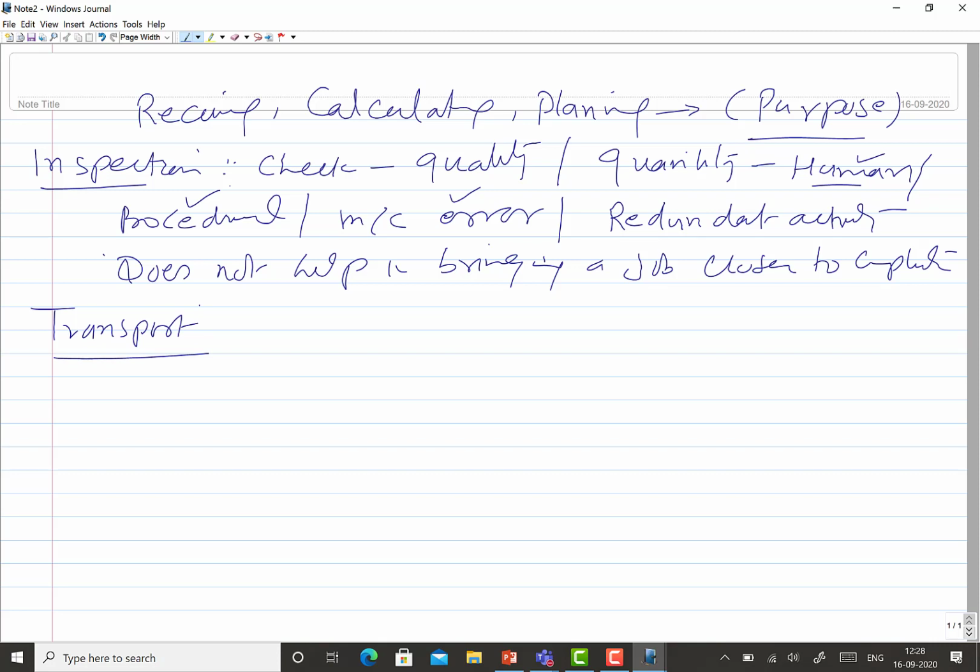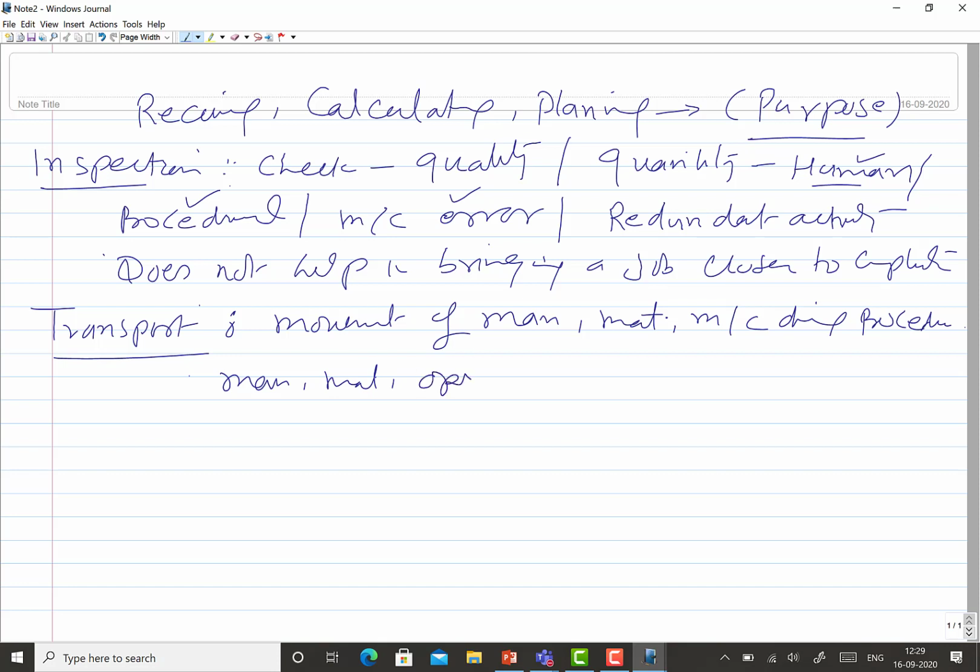Transport is about the movement of man, material, machines during the entire procedure which is being followed in course of the production. However, it doesn't consider the movement of the man or material during the operation, like the position of